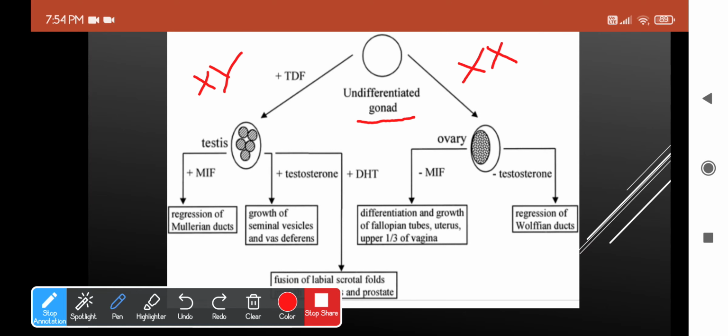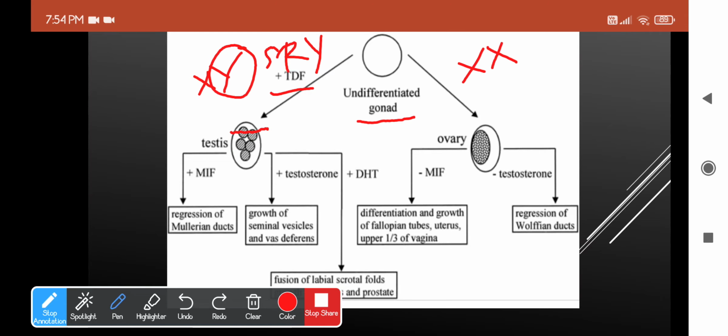If it's a male child, then this Y chromosome will have a gene called the SRY gene. Remember this gene? SRY gene. And this codes for an important factor called TDF. What's that? Testis determining factor. You have the Y chromosome which holds the SRY gene, and that codes for the testis determining factor. It is this factor which is signaling the gonad to actually differentiate into testis. So now the gonad has differentiated into testis.